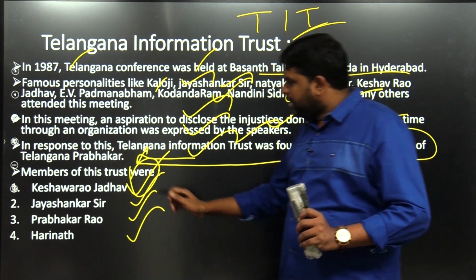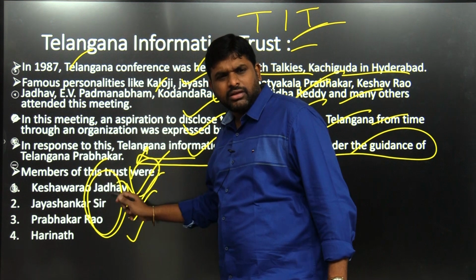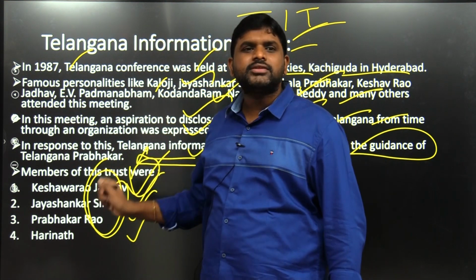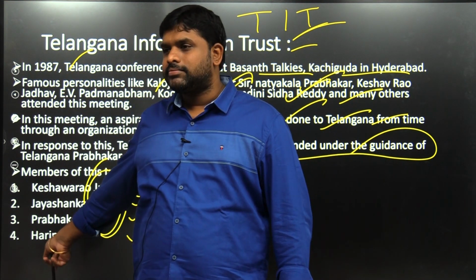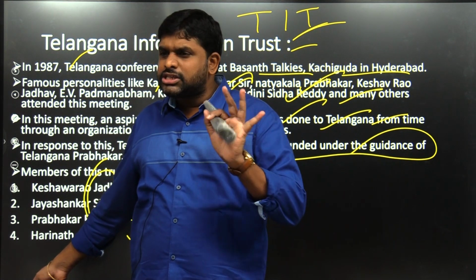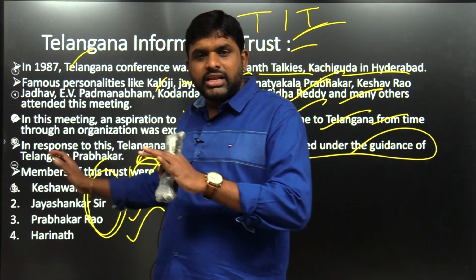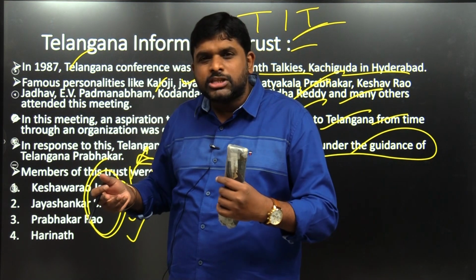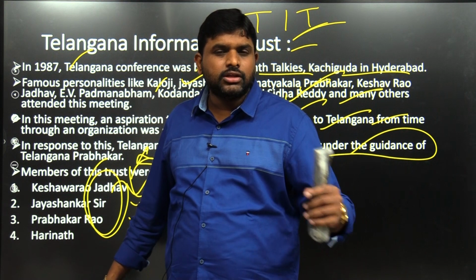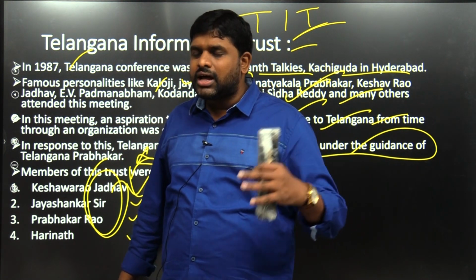See, repeatedly we are hearing these names. Repeatedly means they are actively involved, present everywhere. They are not getting any income. When we join any civil society organization, we will not get any income. Means genuinely they were working. So the initial momentum was given by these people: Keshavrao Jadhav, Kaloji Narayan Rao, Kodandaram.